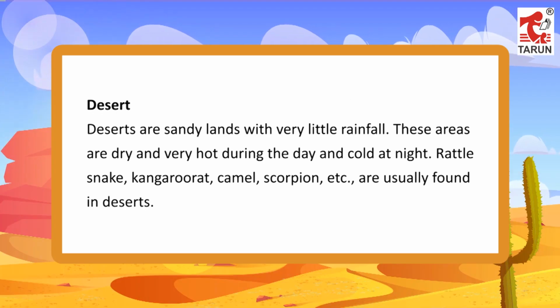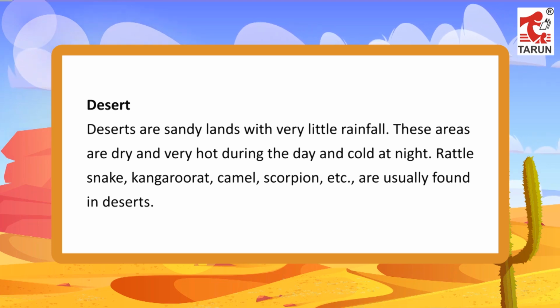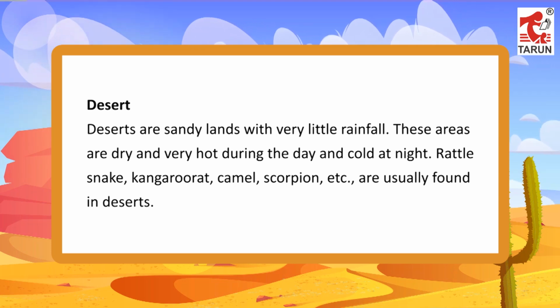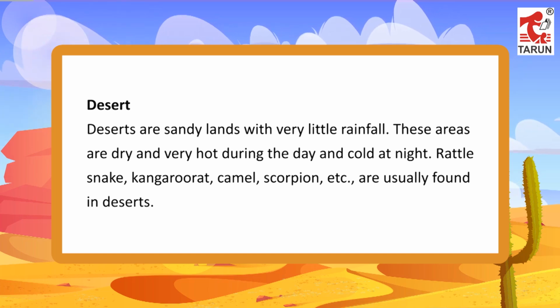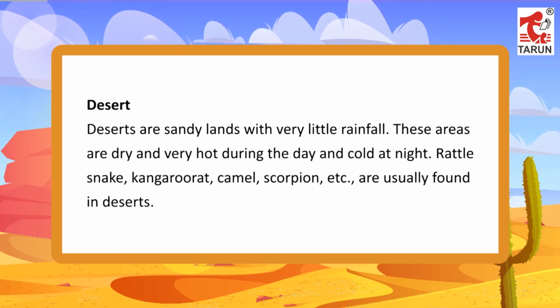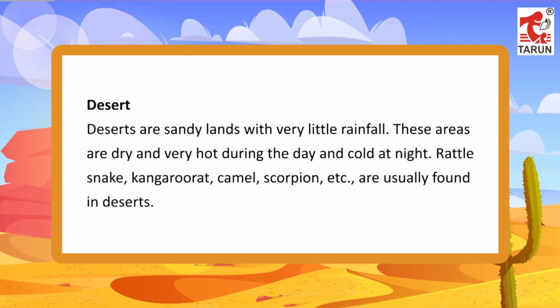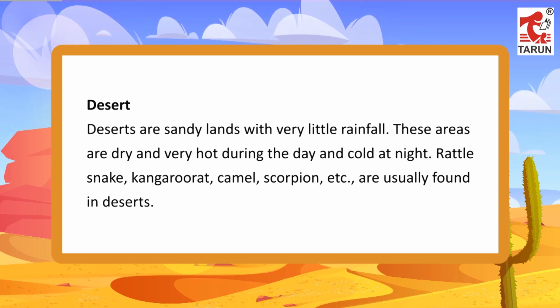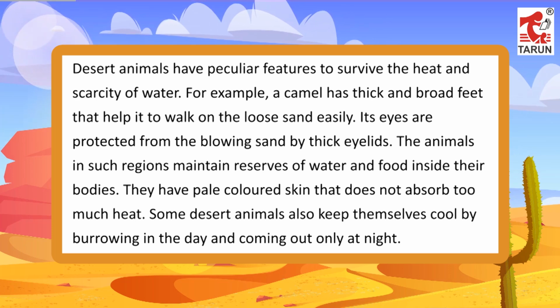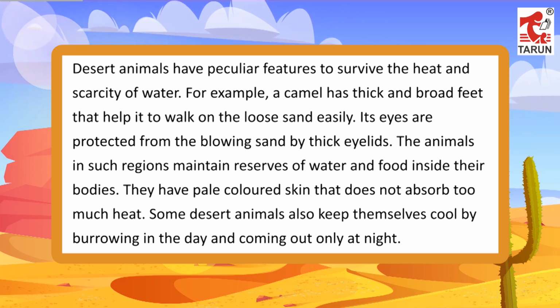Desert. Deserts are sandy lands with very little rainfall. These areas are dry and very hot during the day and cold at night. Rattlesnake, kangaroo rat, camel, scorpion, etc. are usually found in deserts. Desert animals have peculiar features to survive the heat and scarcity of water.